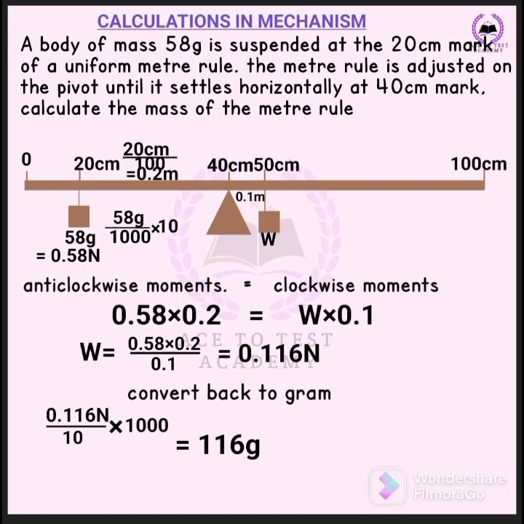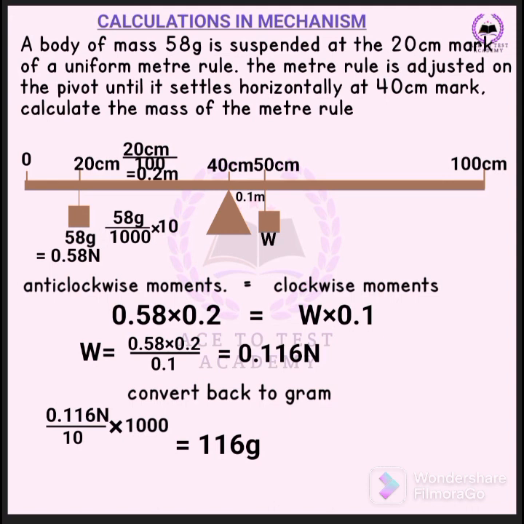A body of mass 58 gram is suspended at the 20 centimeter mark of a uniform meter rule. Here is a uniform meter rule, from 0 to 100 centimeter. Now the body is suspended at the 20 centimeter mark, here is 20 centimeter, so I add 58 gram here.